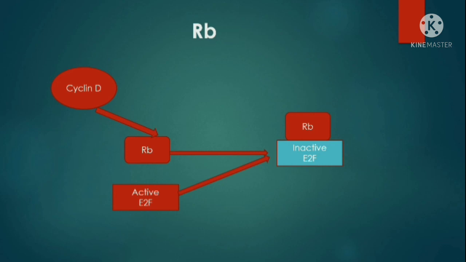The E2F is the growth factor involved in DNA synthesis. So by blocking the active E2F here, the RB blocks the S phase entry of a cell.